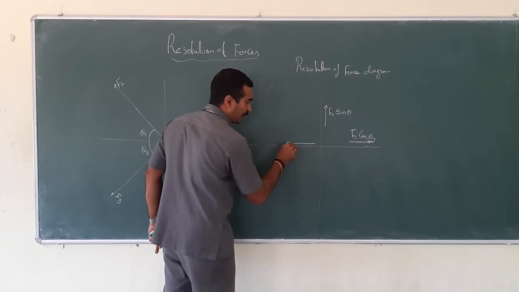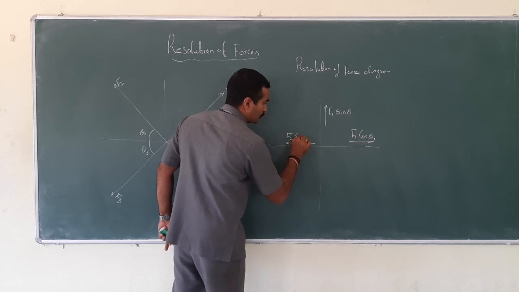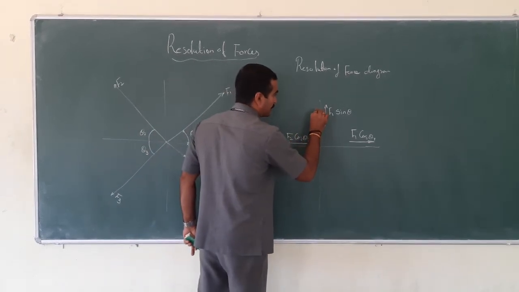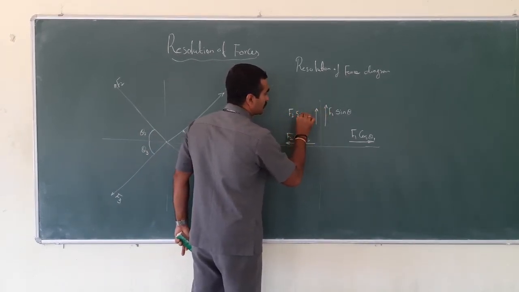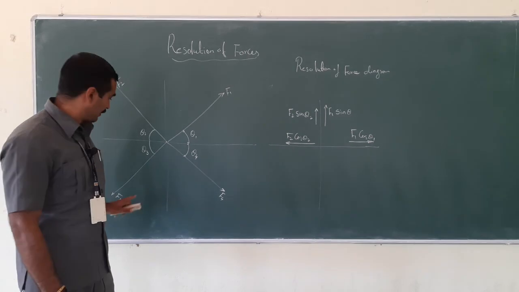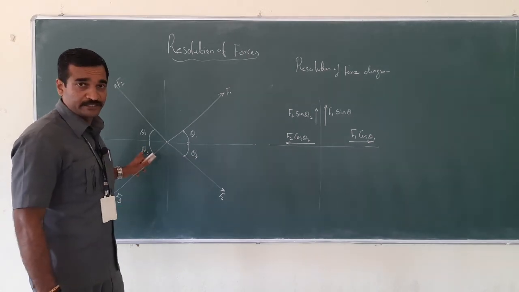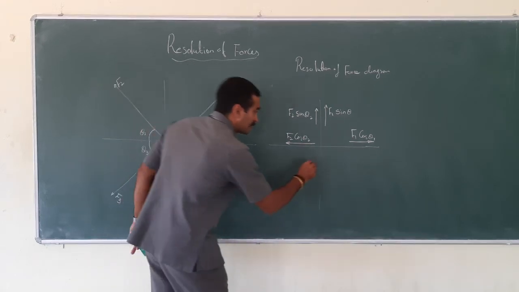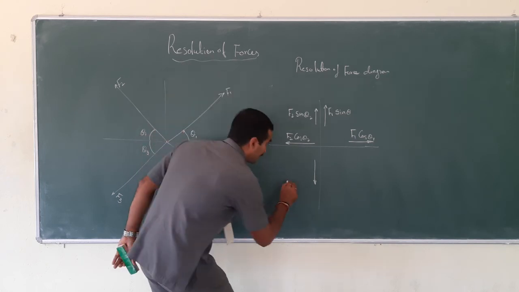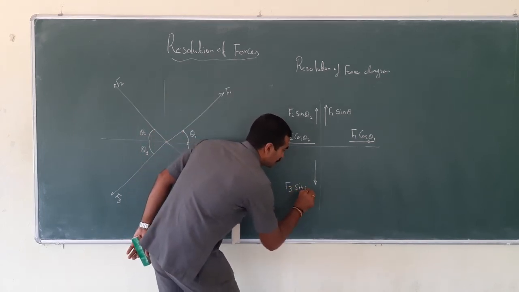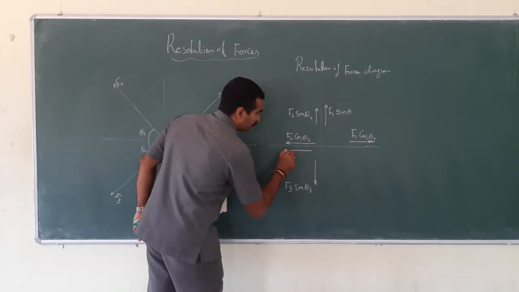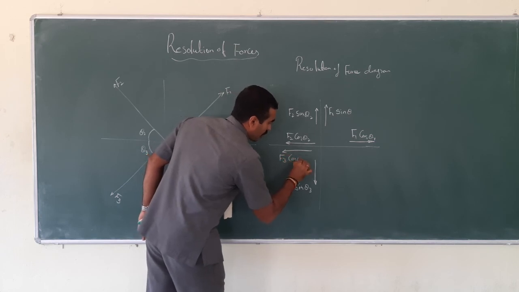So for the horizontal component, I can take that as F2 cos theta 2. For the vertical component, I can consider F2 sin theta 2. Let me consider the third force, which is F3 with an inclination of theta 3 with horizontal. This vertical component always is considered as a sine component, right? So F3 sin theta 3, and for the horizontal component, F3 cos theta 3.